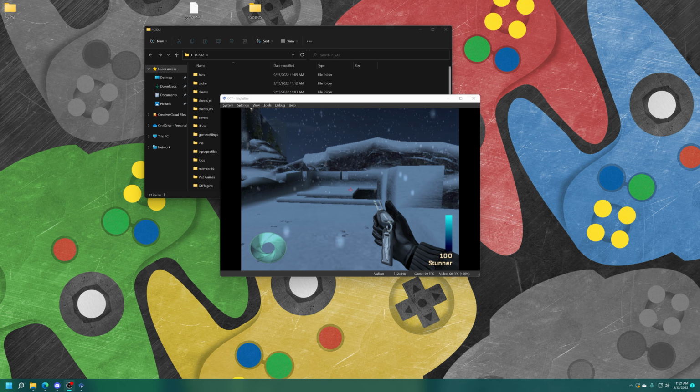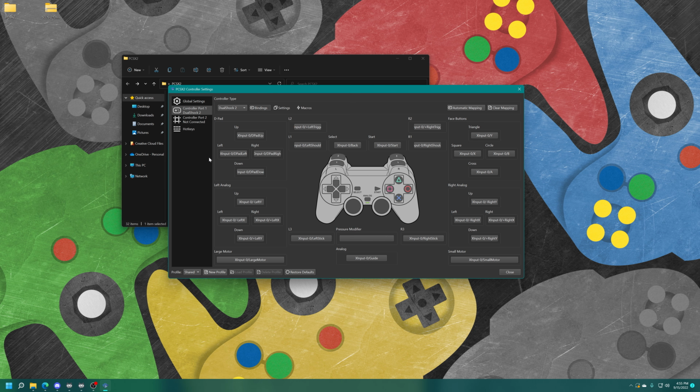And one of the cool things about the latest builds of PCSX2, if you pay attention down here, you can see that it has already set the Vulkan video backend for me by default, which is great because that is one of the better backends for PS2 emulation. But anyway, we just wanted to make sure our controller was working, and we have confirmed that, so moving on.